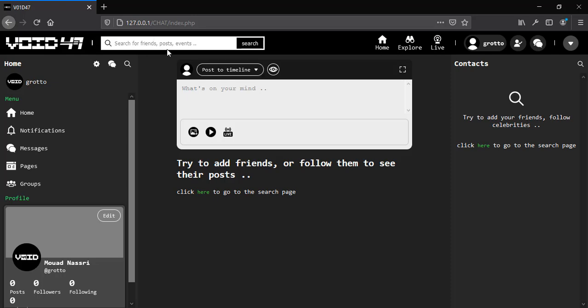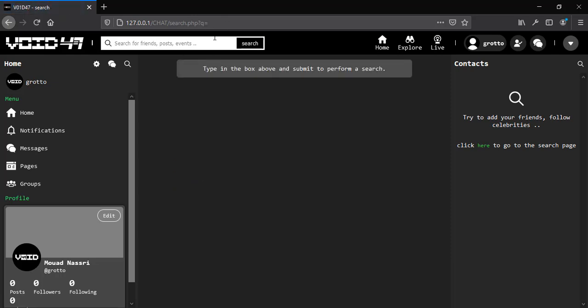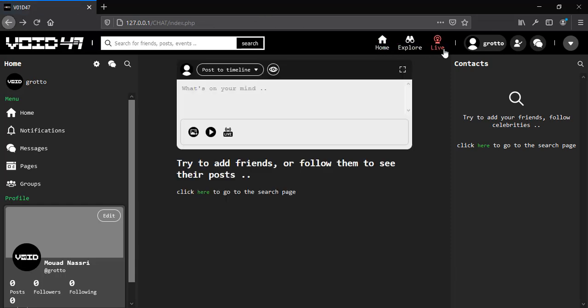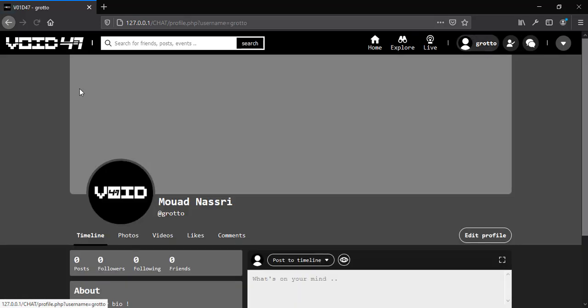Now this header contains the logo of our application. This is the search field, and the search button is used to search for friends and so on. We're going to cover this later. We also have some buttons here, and this one is pointing to the profile page.